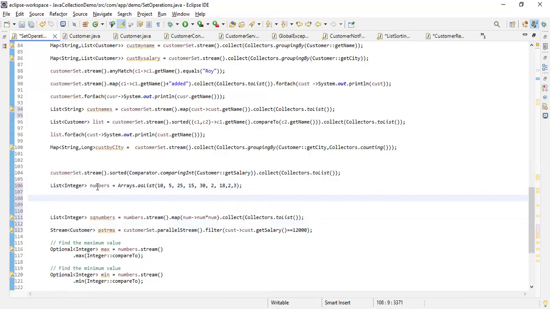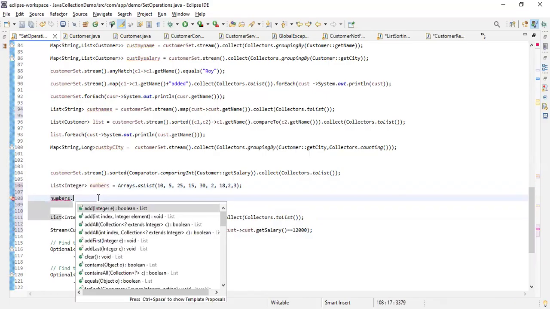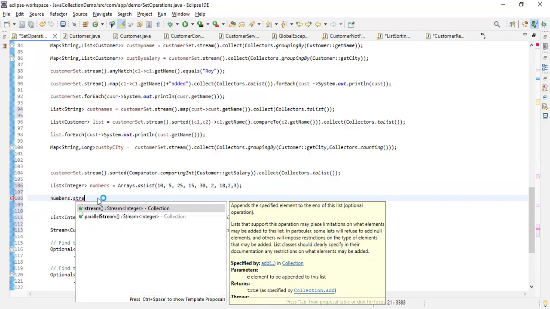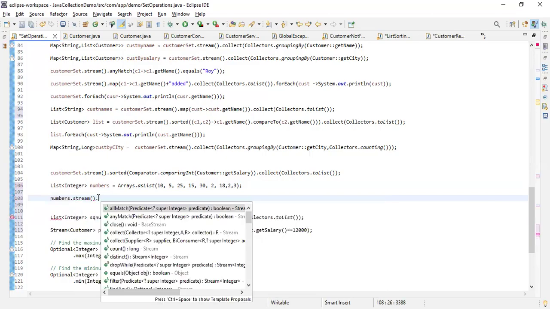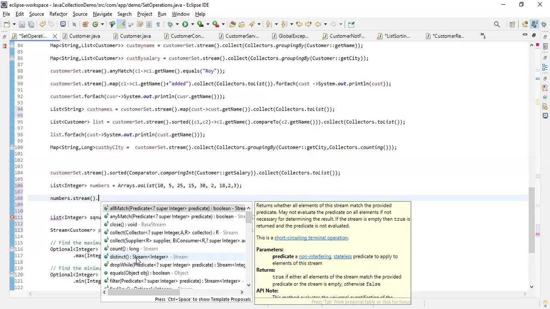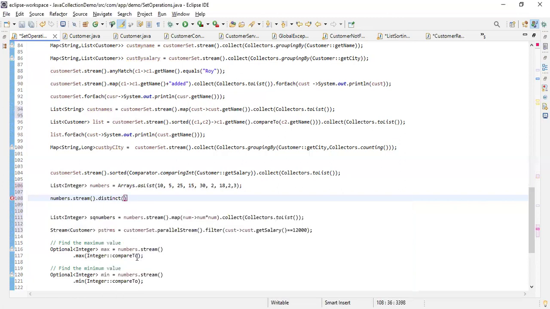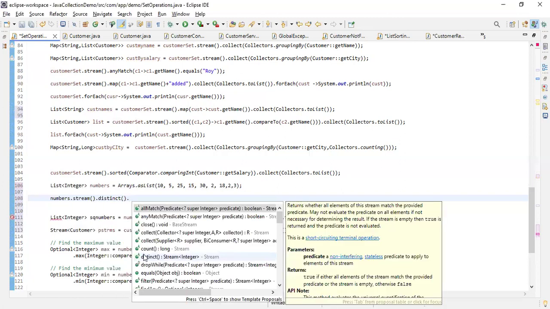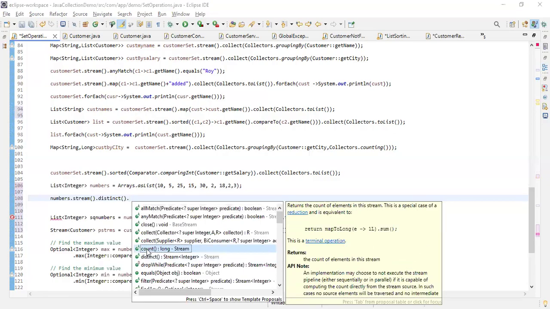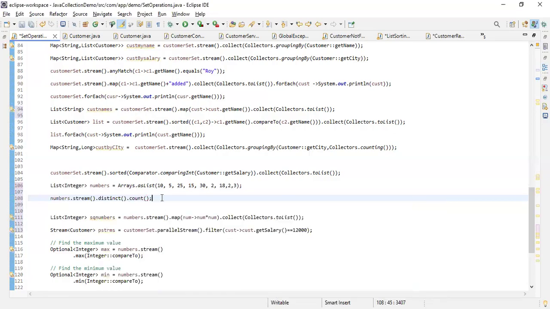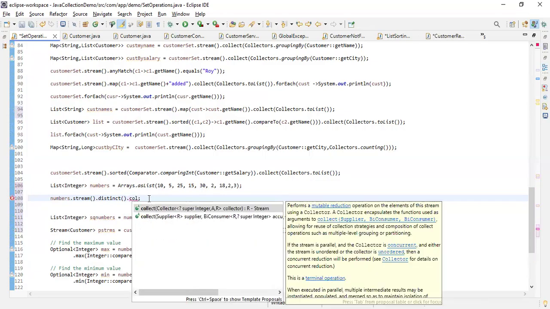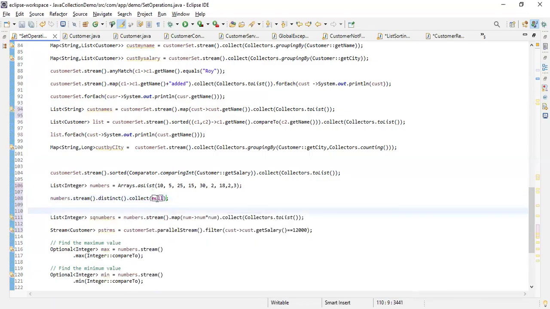Now, if you want to get distinct or unique elements, what you can do is call stream, then distinct, and then count. As of now, I am just taking a count here, but you can also collect, and then collect whatever way you want, correct?